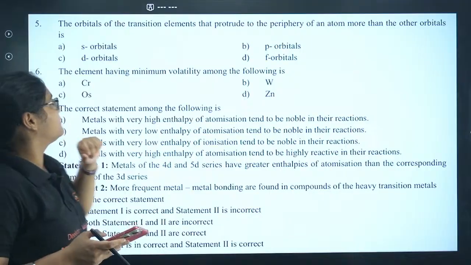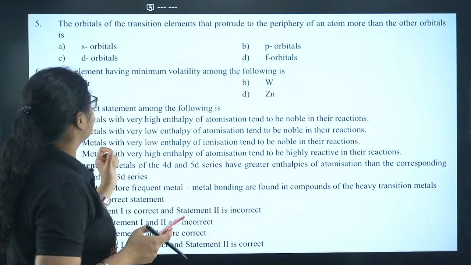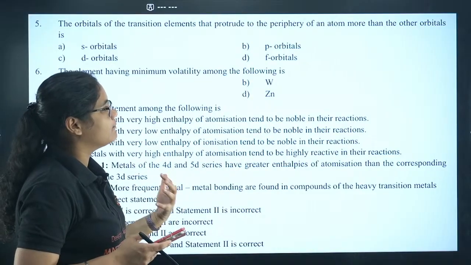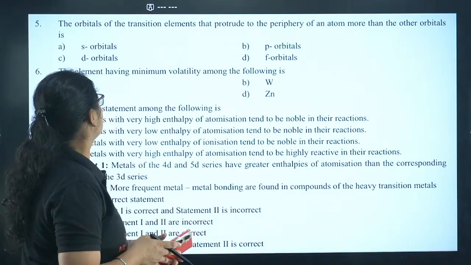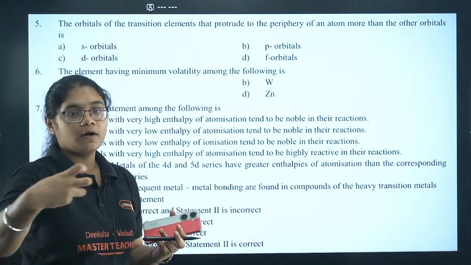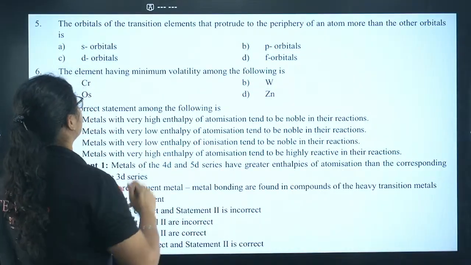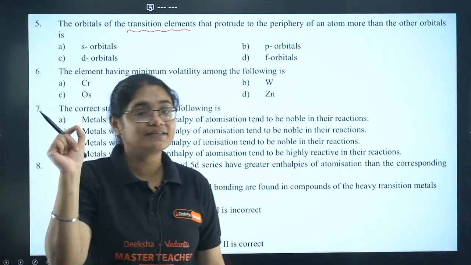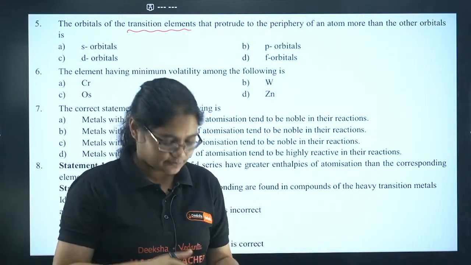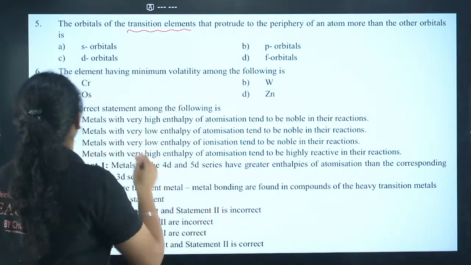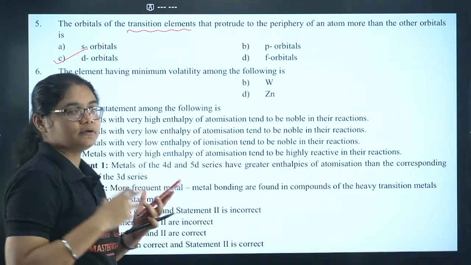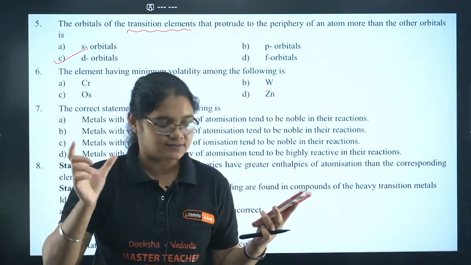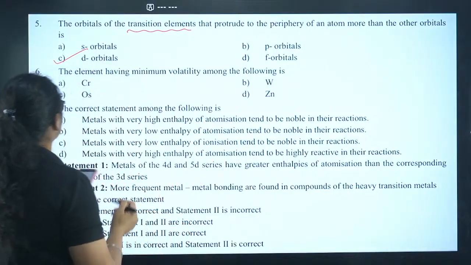Moving to the next question number 5 here. The orbitals of the transition elements that protrude to the periphery of an atom more than the other orbitals. Which orbital is protruding out more in case of transition elements? So remember, it is asking about transition elements, not the inner transition elements. 5C, yes, d orbitals is correct. So d orbitals' shape is so diffused, it protrudes out in case of transition elements.